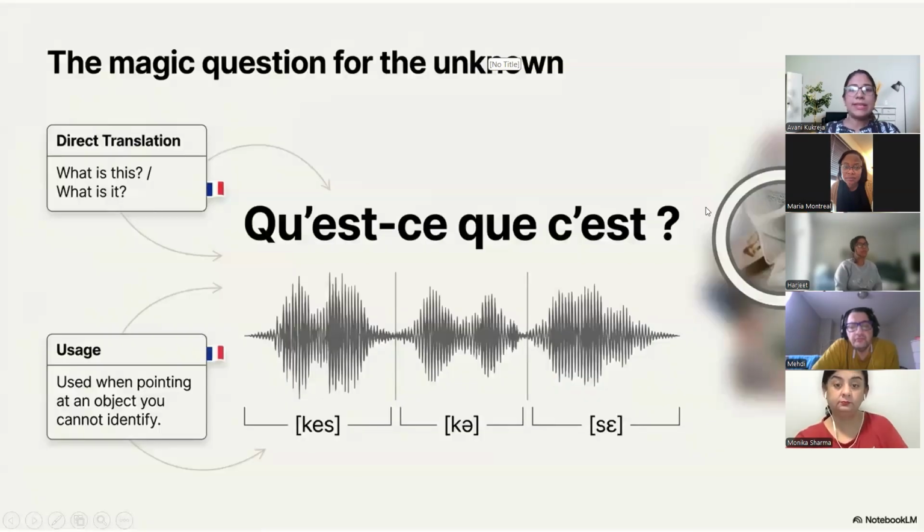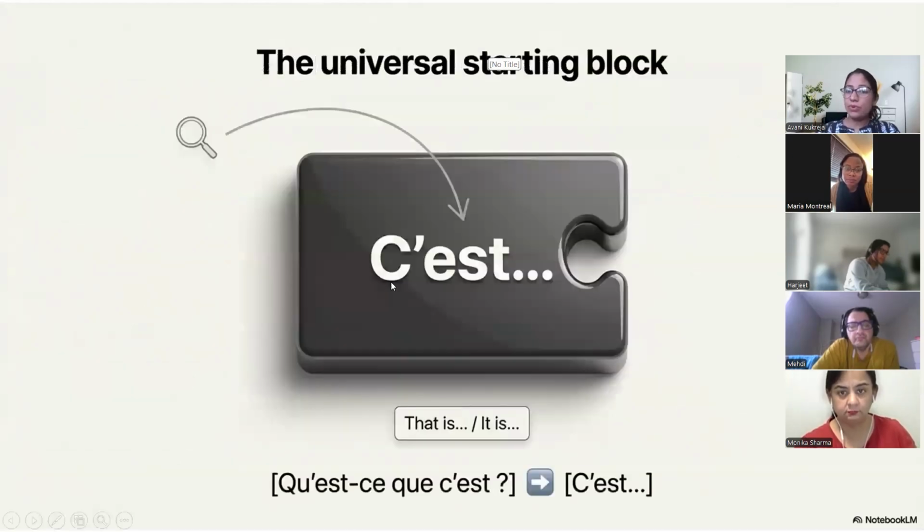Now, qu'est-ce que c'est can translate as what is this or what is it, since we don't have any literal translations. However you want to understand it. Now, "c'est," if you remember, translates as this is or it is. We just did the bifurcation. "Ce" translates as it or this or that.